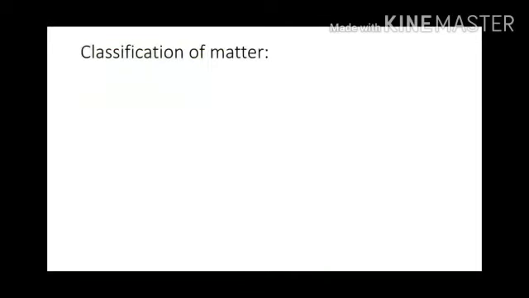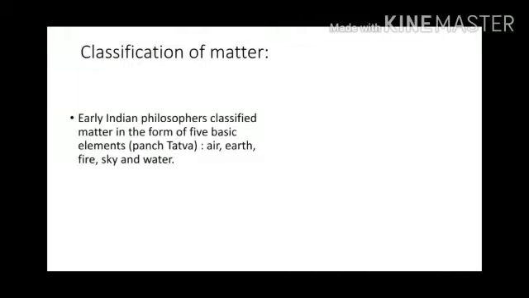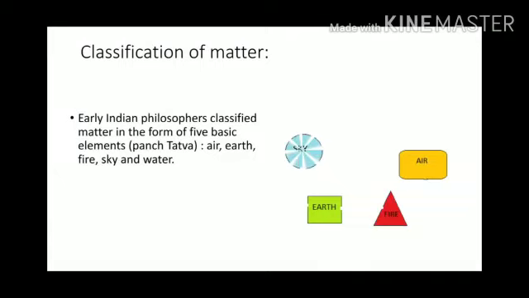Now let's move on to the next topic. Classification of matter. Early Indian philosophers classified matter in the form of 5 basic elements: air, earth, fire, sky, and water.